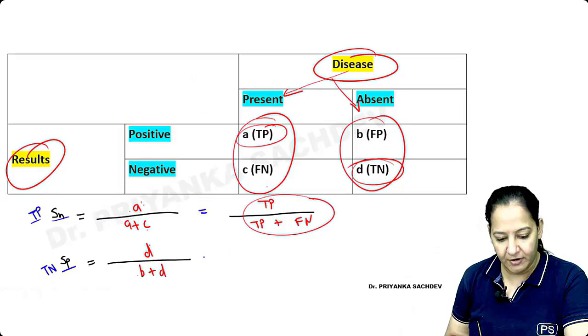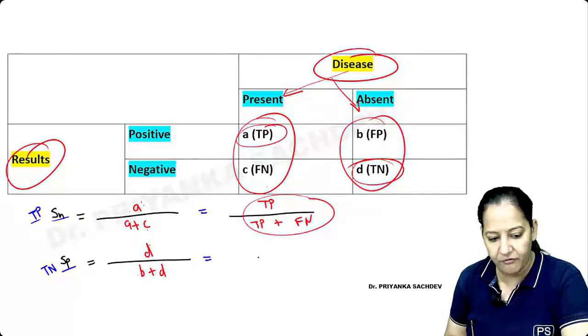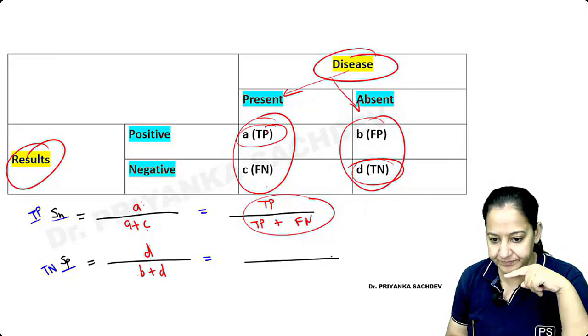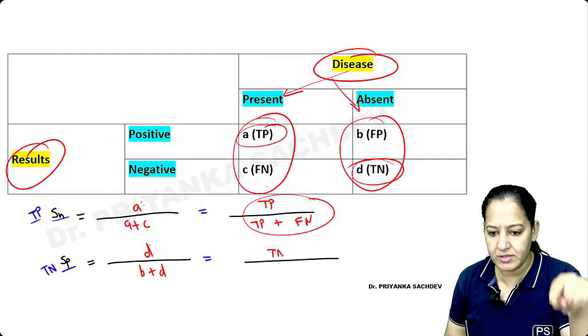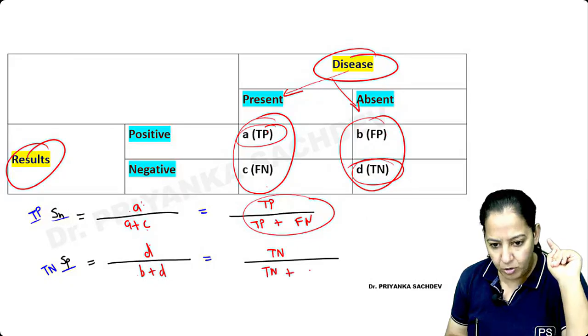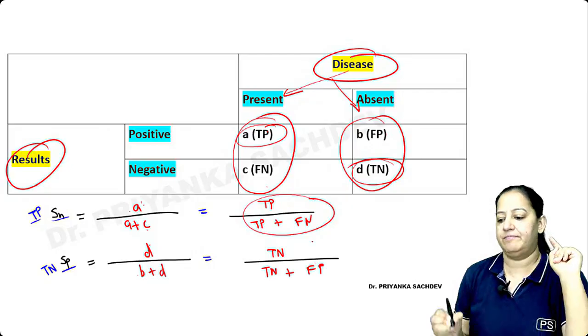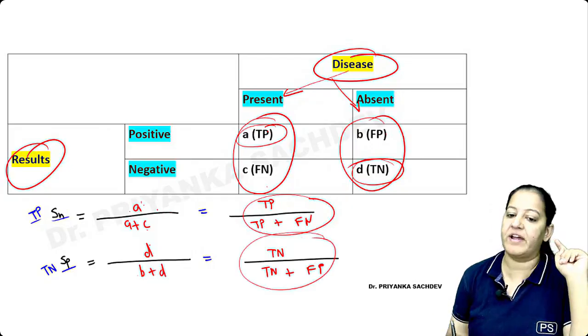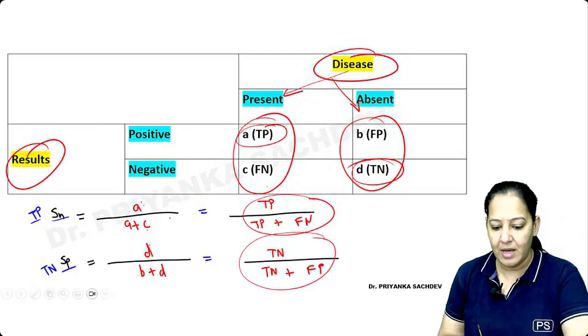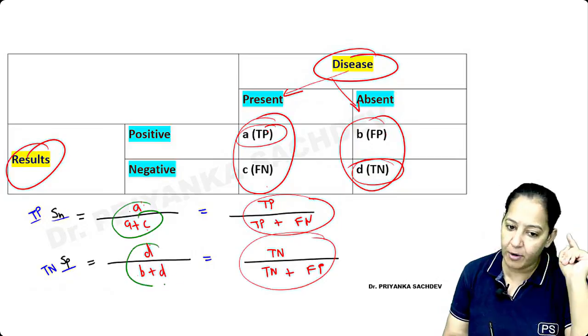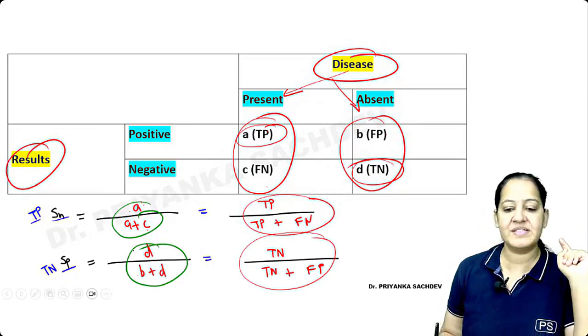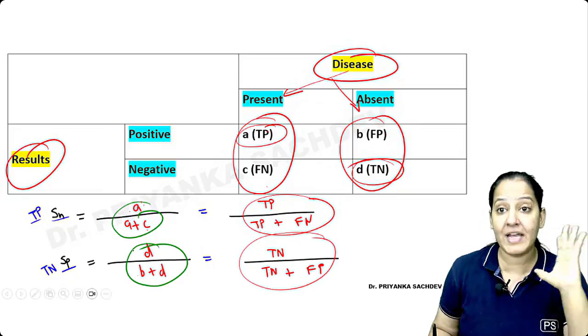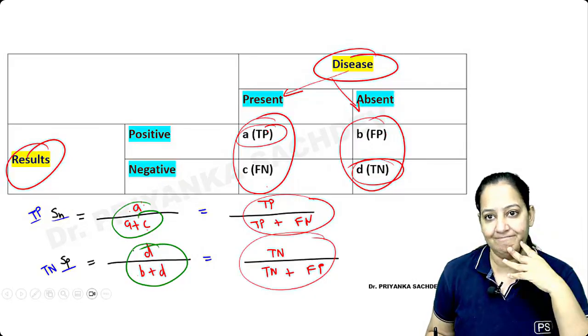In terms of the formula, it is true negativity upon true negativity plus false positivity. But if you try to mug up, you will forget. Better to learn A upon A plus C and D upon B plus D. These are the formulas of sensitivity and specificity. How many of you got it?